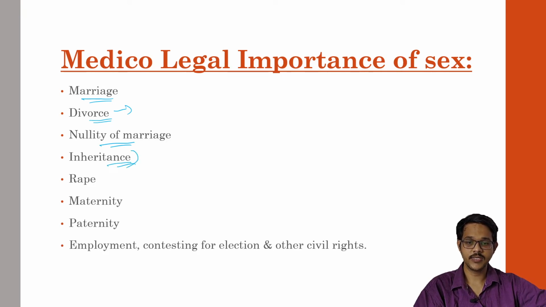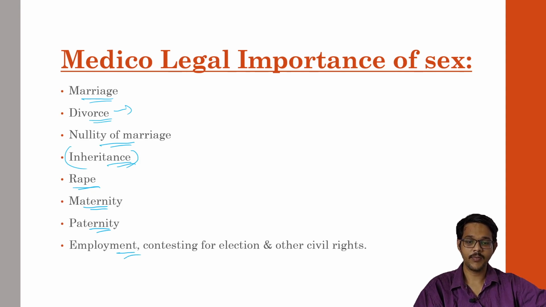Inheritance. Usually this is not applicable nowadays, but the inheritance was given to male children, though it is not so prominent now. In case of rape, where rape is defined as male forcing sexual intercourse on a female, but it is not so prominent nowadays also. In case of maternity and paternity, if the person has gonadal dysgenesis, where the person cannot beget a child, the person cannot claim to be a parent of any child.